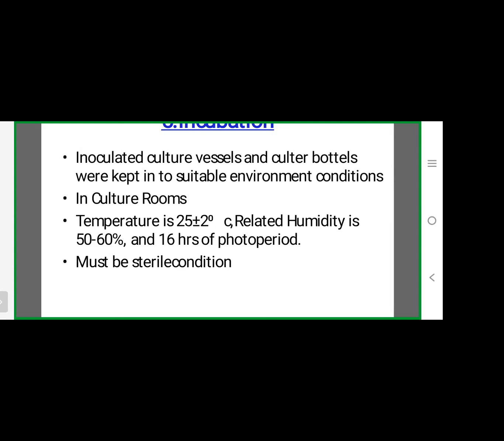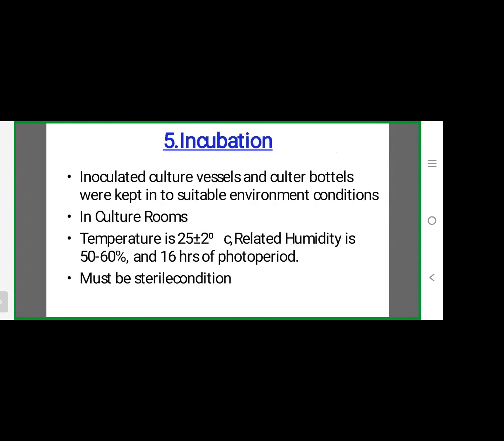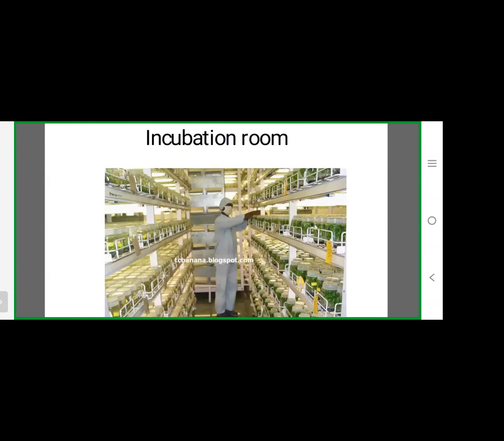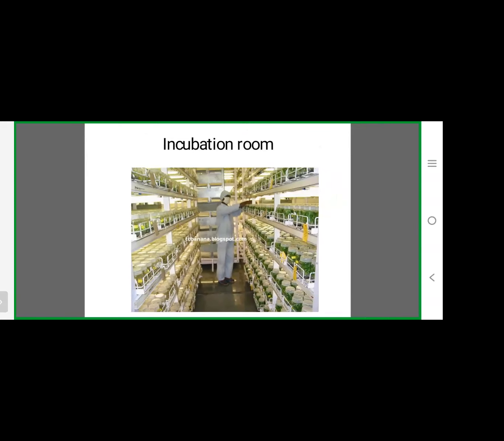These are some measured, suitable quantitative measurements. Temperature 25 plus or minus 2 degrees centigrade. The humidity 50 to 60%. The photoperiod, the time of light, is 16 hours. So these measurement items will be maintained in these culture rooms.